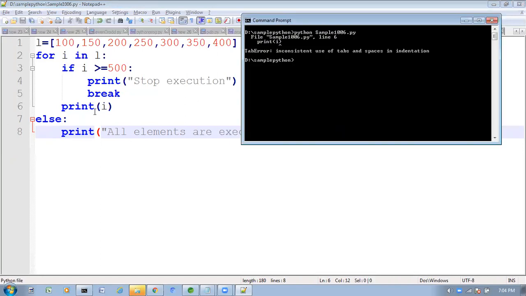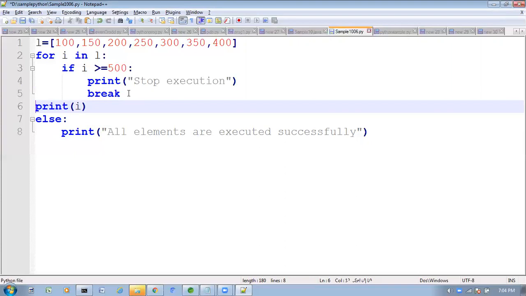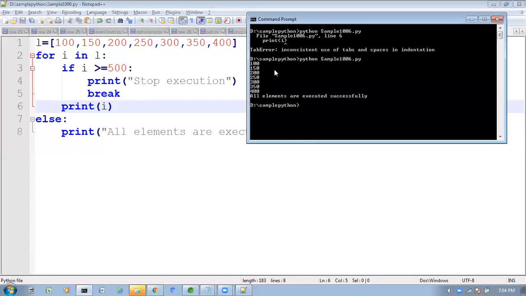See what we are getting: 100, 150, 200, 250, 300, 350, 400. All items are executed or not. So that's why here we are getting all items are executed successfully, where I wrote this statement inside the else block. All elements are executed successfully.